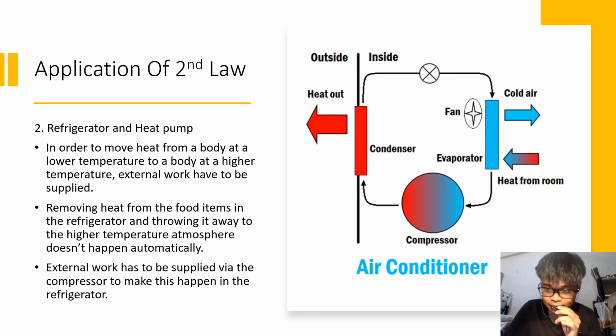Air conditioners and heat pumps follow similar laws of thermodynamics. The air conditioner removes heat from the room and maintains it at a lower temperature by throwing the absorbed heat into the atmosphere. The heat pump absorbs heat from the atmosphere and supplies it to the room, which is cooler in winter. In both cases, external work energy in the form of electricity has to be supplied. The larger the temperature difference, the larger the external work required.